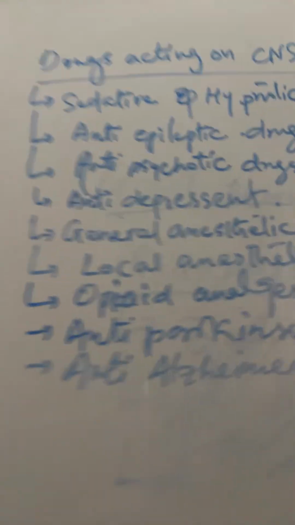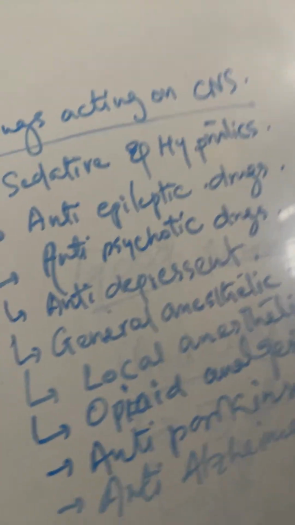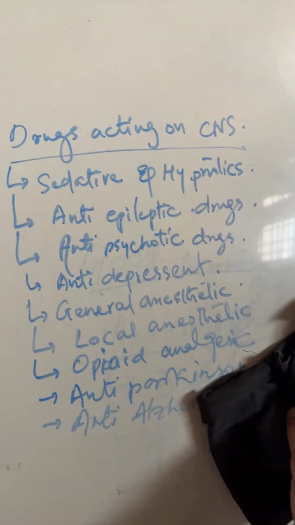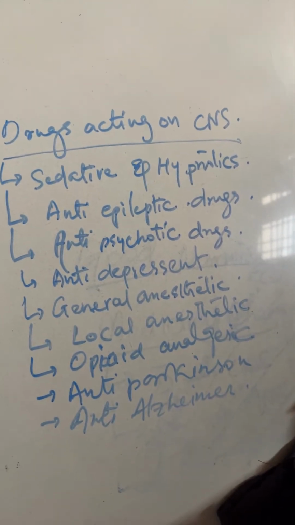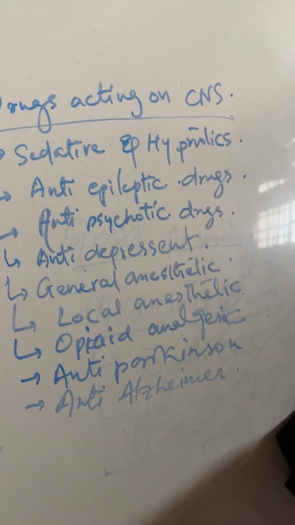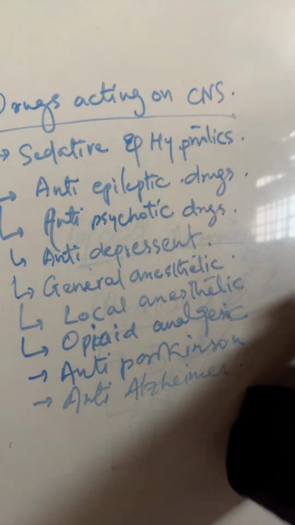So we will start from the very basic, and if you want me to rotate the orientation, then I will also rotate the orientation, don't worry about it. Okay. So let's start from the very basic. So the drugs acting on CNS are sedatives, hypnotics, anti-epileptic, antipsychotic, antidepressant, general anesthetic, local anesthetic, opioid analgesic, anti-Parkinson, and anti-Alzheimer. Okay. Now we will start from the very basic, that is sedatives and hypnotics.